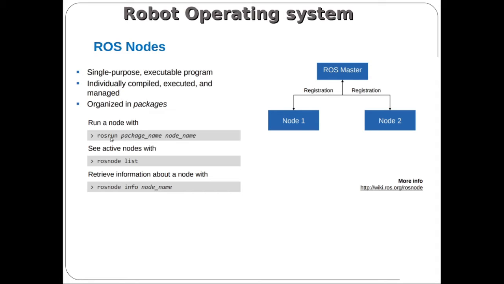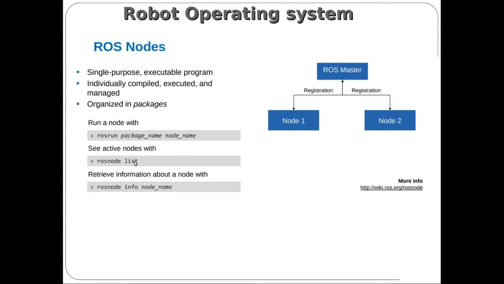It may be a Python or C++ file. Just see the screen: after the rosrun command we have the package underscore name, which is the package name. After specifying the package name, you have to specify the node name. Once you have created a node for controlling your mobile robot or any robotic application, if you want to run your node in the robot operating system, the first thing is to run your node using the command rosrun package name node name.